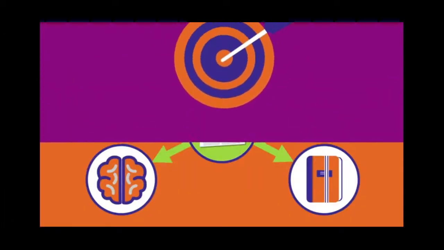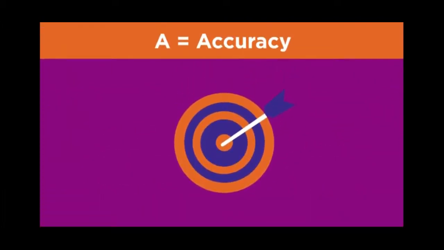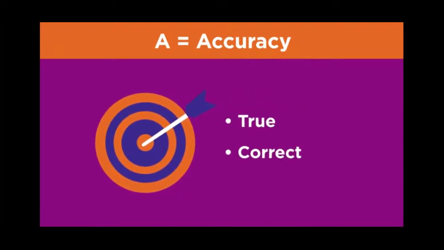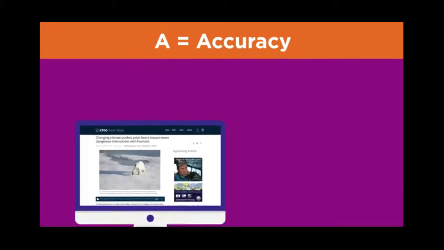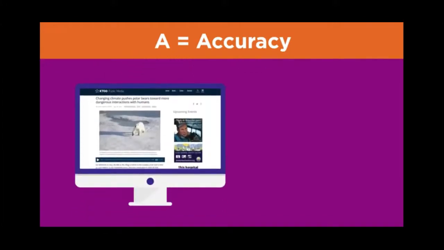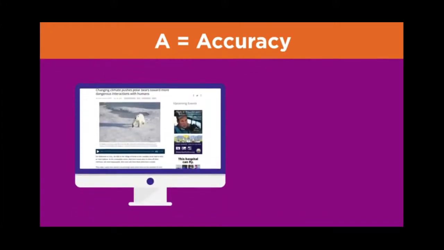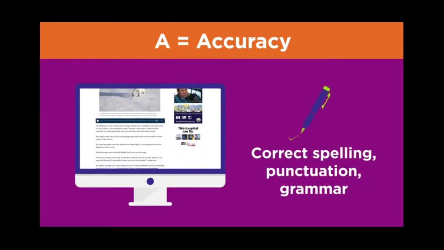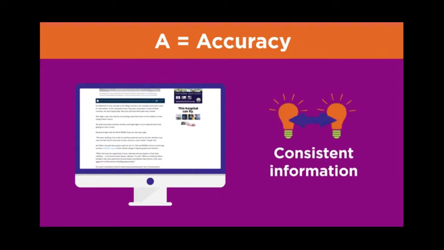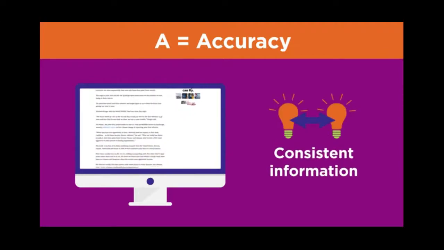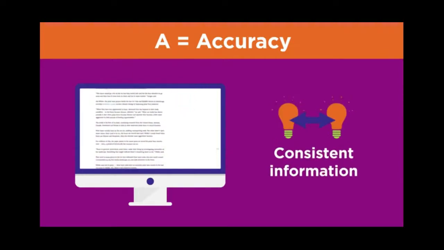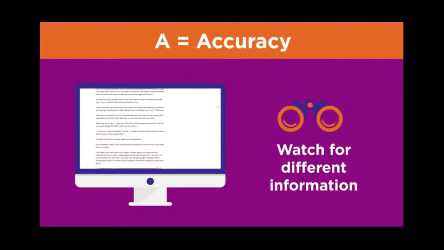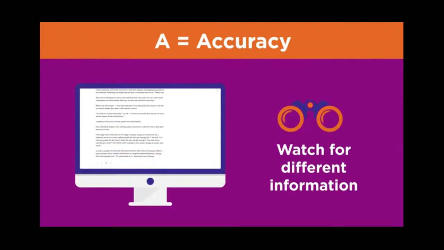This relates to the first A in TRAAP, accuracy. Accuracy means the information is true and correct. As you browse the site, be on the lookout for signs that indicate whether or not the information is accurate. Look for correct spelling and proper punctuation and grammar. Information that is consistent with what you know or have found in other sources is more likely to be accurate. Stop and wonder about any information that is significantly different from other sources.